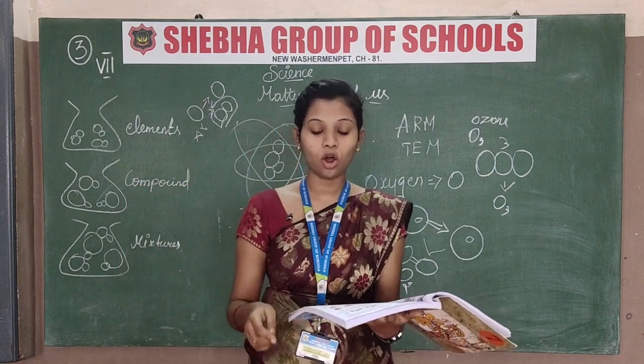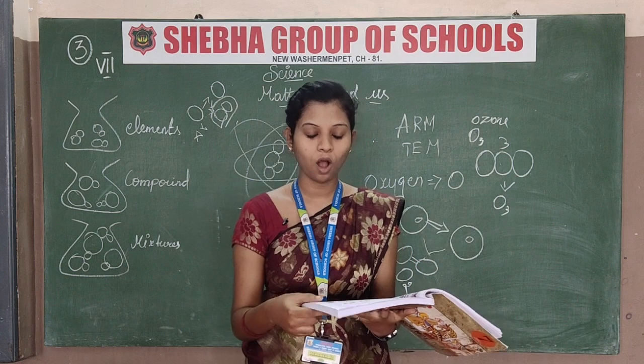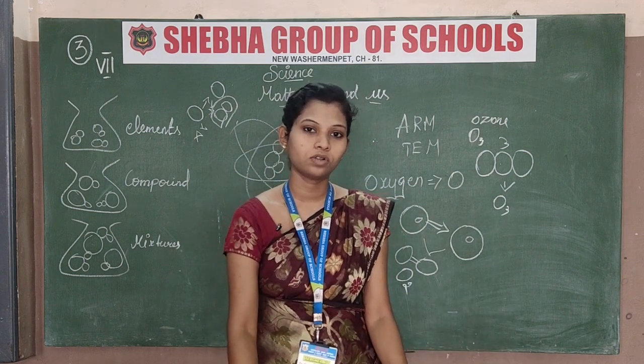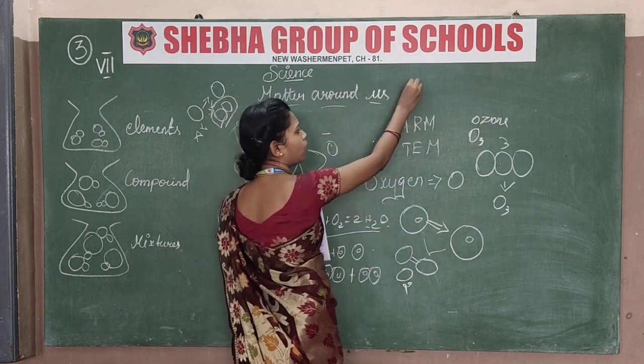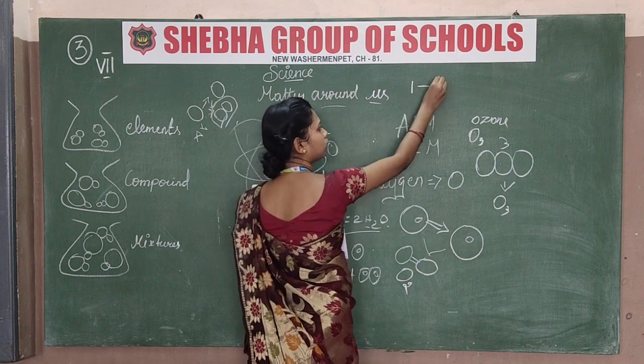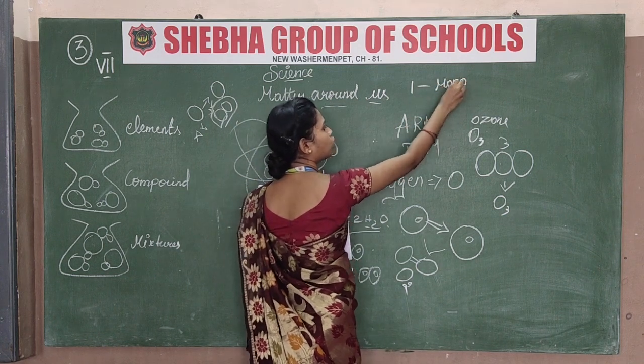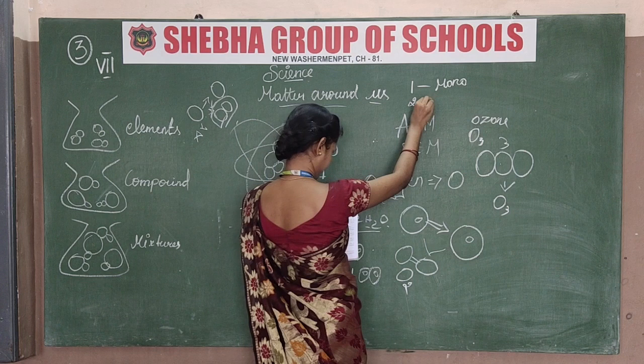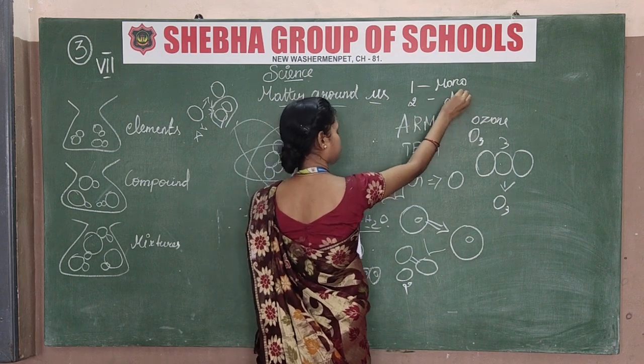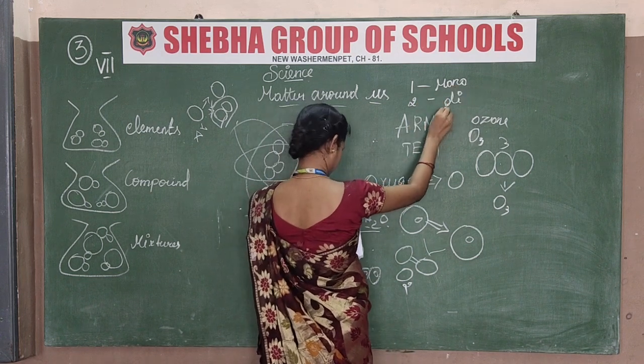Then we move to how molecules can be classified. How will we classify the molecules? For example, 1 means mono, 2 means di, and what is 3?